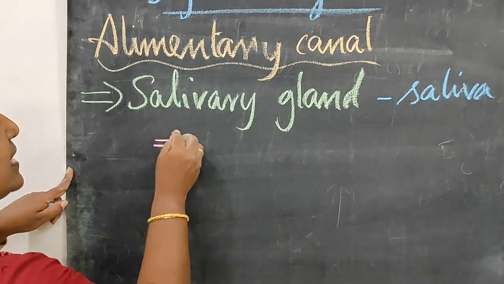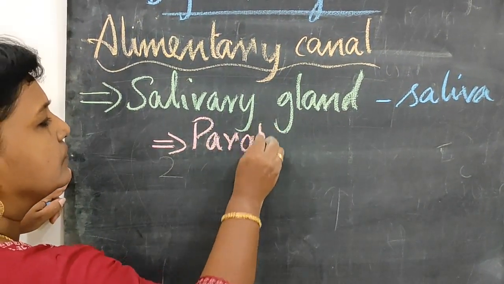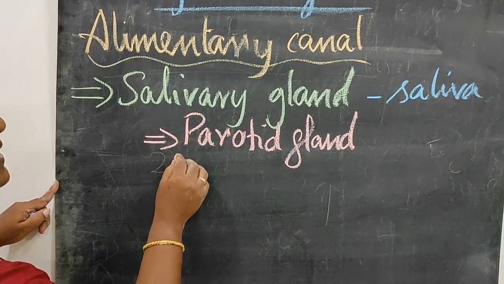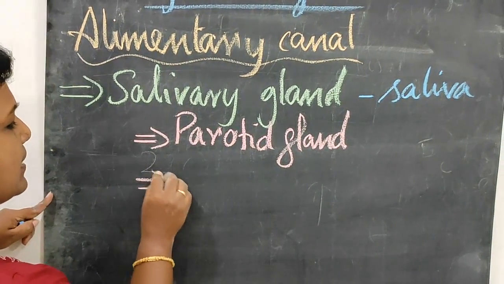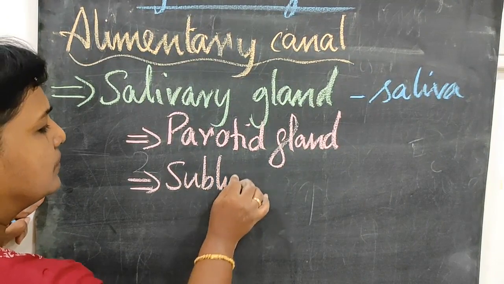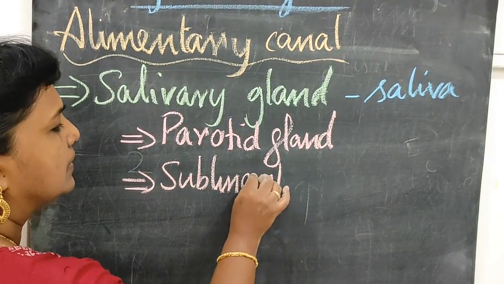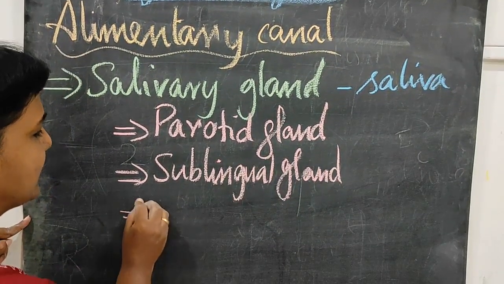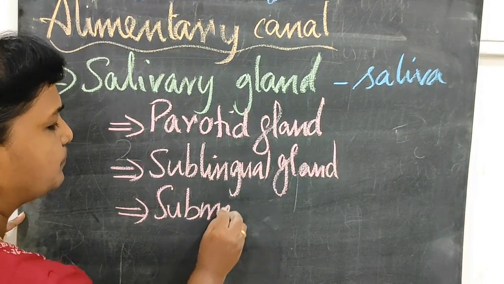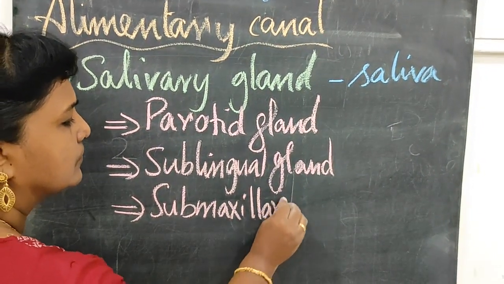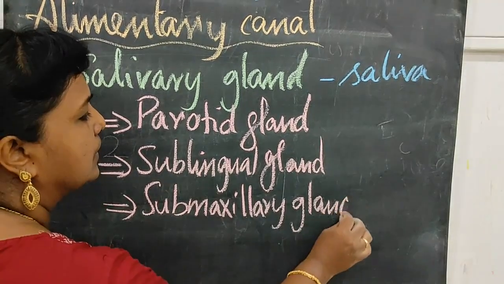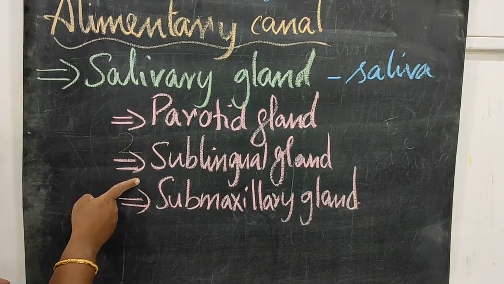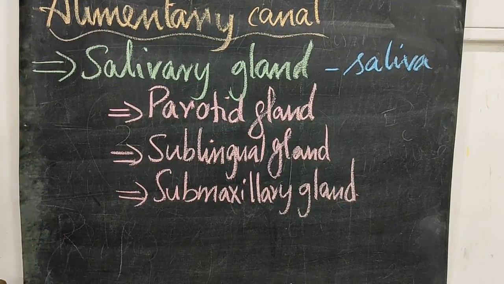They are the parotid gland, the sublingual gland, and the submaxillary gland. So what are the three types of salivary gland? They are the parotid gland, sublingual gland and submaxillary gland.